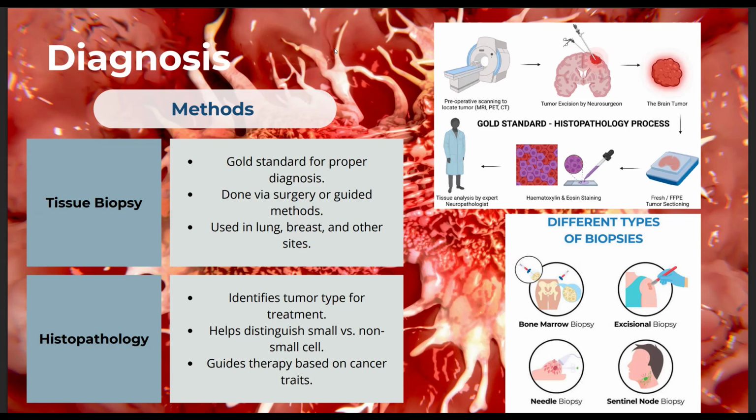Now, let's start with the gold standard of diagnosis, which is the tissue biopsy. Tissue biopsy involves extracting a tissue sample from a suspected tumor site. It can be performed via surgical excision or through image-guided biopsy methods, depending on the tumor's location and accessibility. Ang mga common sites where biopsy is routinely performed include lungs, breast, colon, and prostate. Once na obtained ang tissue, mag-proceed na sa histopathological examination.